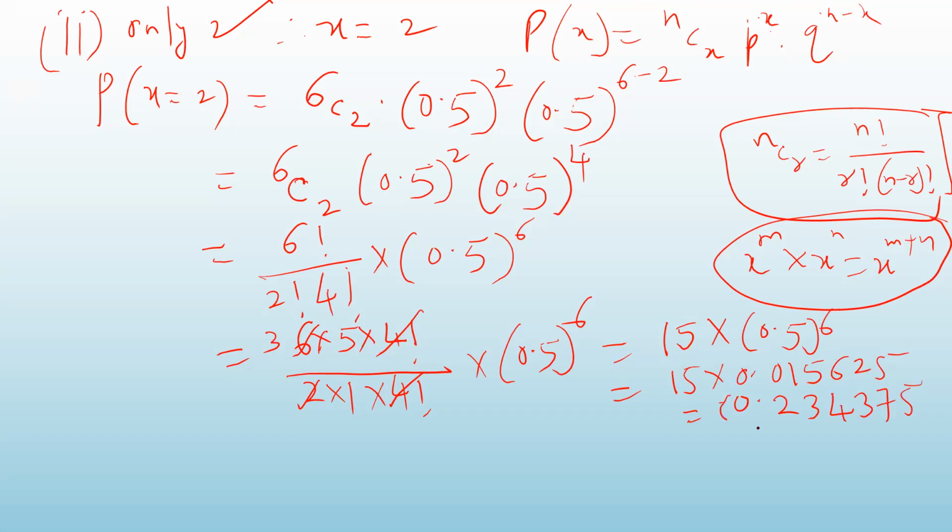That means out of 6 throws, probability of getting 2 times success is 0.23437. The meaning here is, when you throw a coin 6 times, the chance, or the probability, that 2 times you will get head is 0.23437.